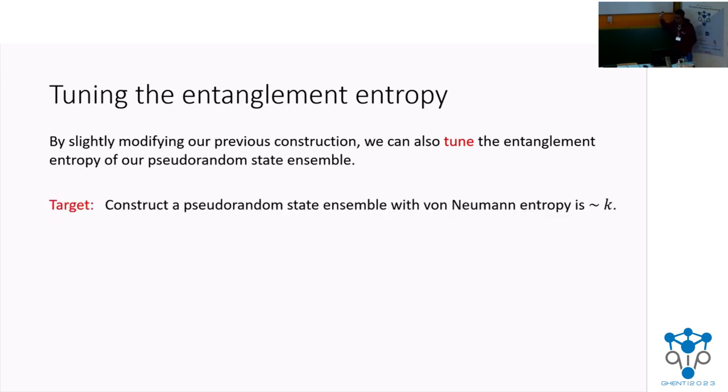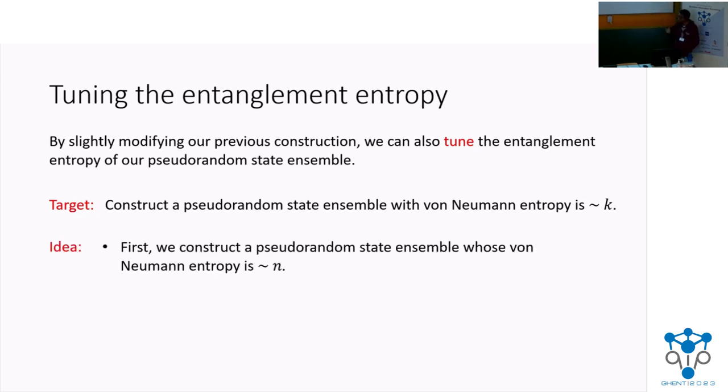The target, say, is to construct a pseudorandom state collection where the von Neumann measure is k. How to do that? We start with a collection where the measure is n, that is near maximal. Note that this is not trivial to do. Why? The upper bound of n, that is trivial.